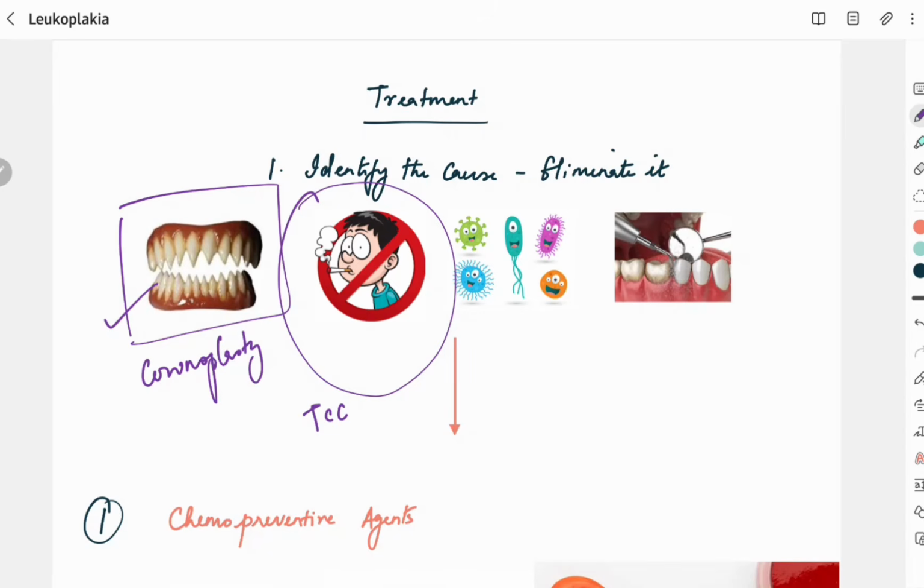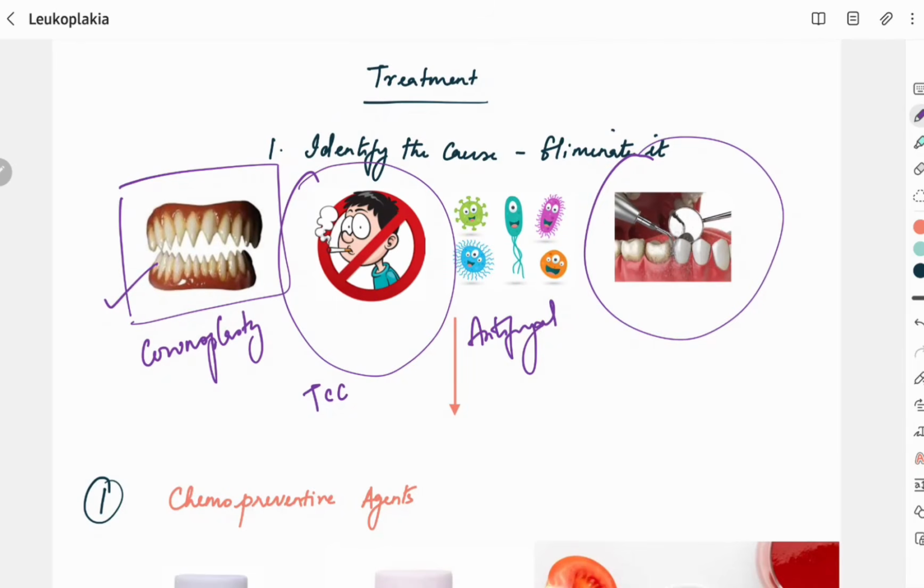Then as I said, there can be a superimposed candidal infection or chronic hyperplastic candidiasis. So in order to differentiate that, we have to prescribe an antifungal, that is 1% clotrimazole 3 to 4 times daily for 14 days. And then we have to advise the patient for professional scaling. This will motivate the patient psychologically to undergo tobacco cessation. After doing initial management, we have to wait for 2 weeks to notice any changes in the regression of the lesion. So if there is any regression in the size, then we have to manage conservatively.